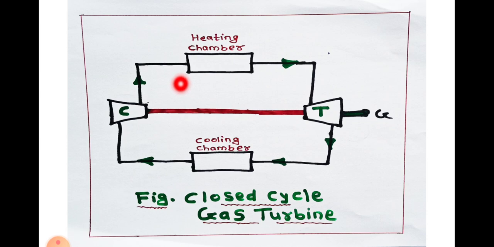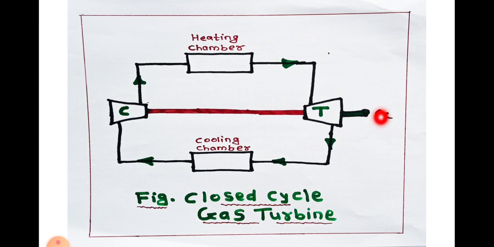Because of the heating, that fluid accelerates, and then it passes through the turbine. And when it passes through the turbine, what happens? The mechanical power is generated. So the power is generated inside the turbine. Out of that, maximum power is utilized to run the compressor, and the remaining power is utilized for different applications.